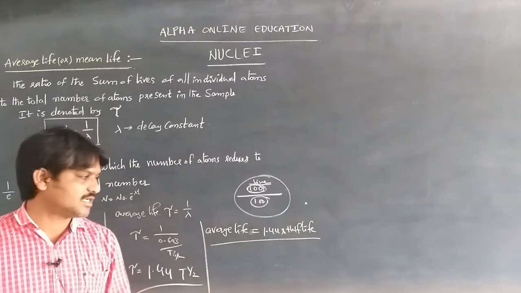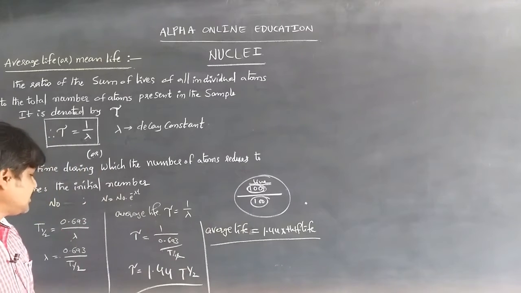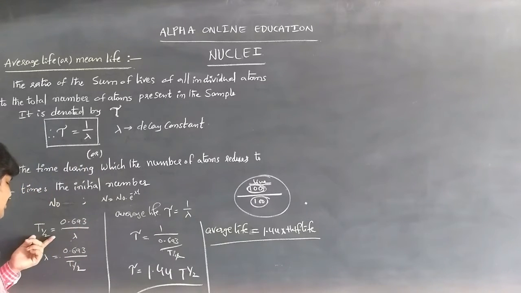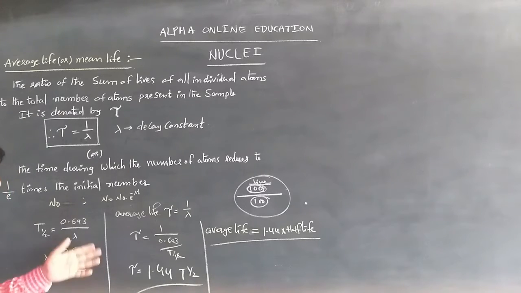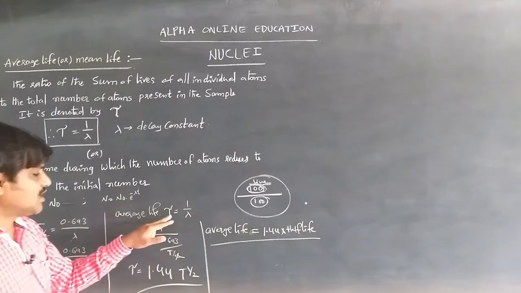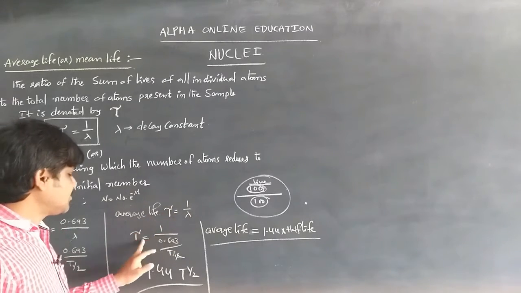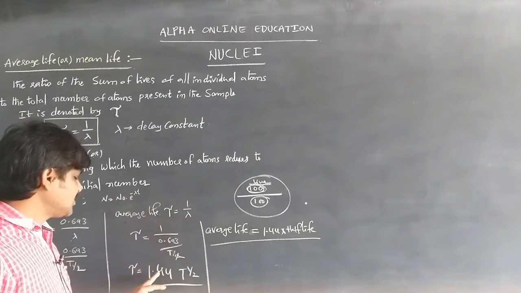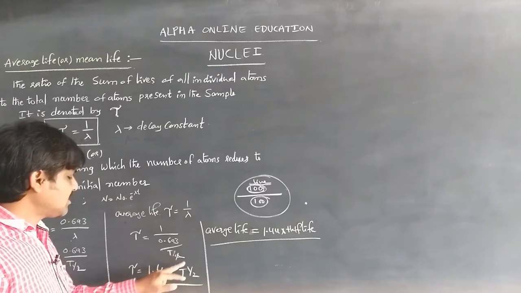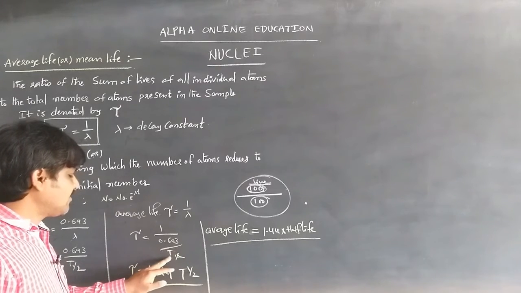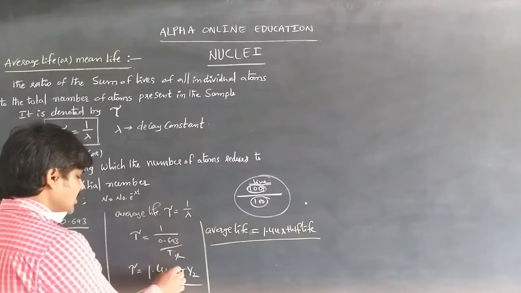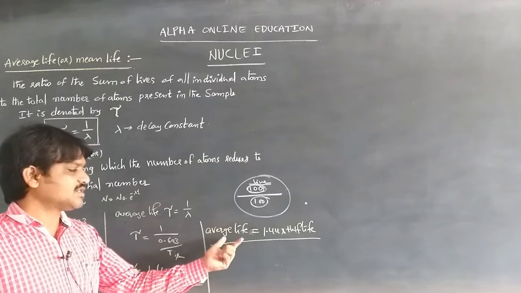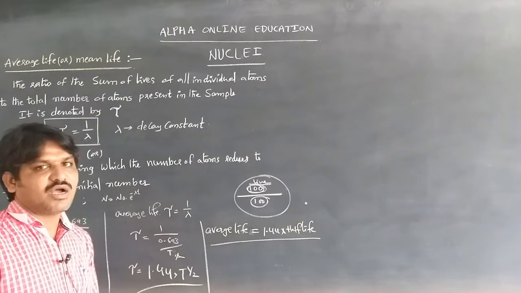Also, we can see why it is 1.44 into half life. The half life t half is equal to 0.693 by lambda, that is lambda is equal to 0.693 by t half. But we know that average life tau is equal to 1 by lambda. By substituting, 1 by 0.693 is 1.44, and since t half is in the denominator, it becomes the numerator, that is 1.44 into t half. So average life is equal to 1.44 into half life.